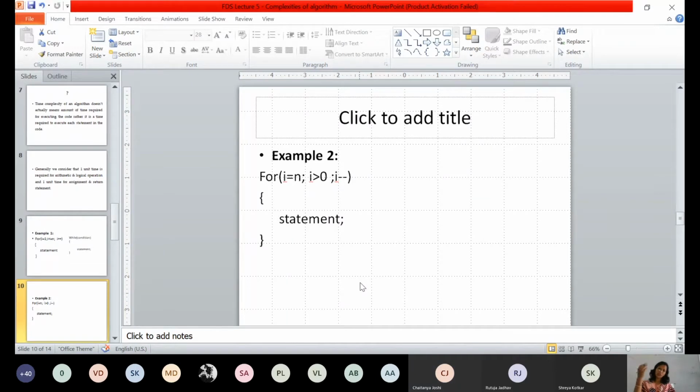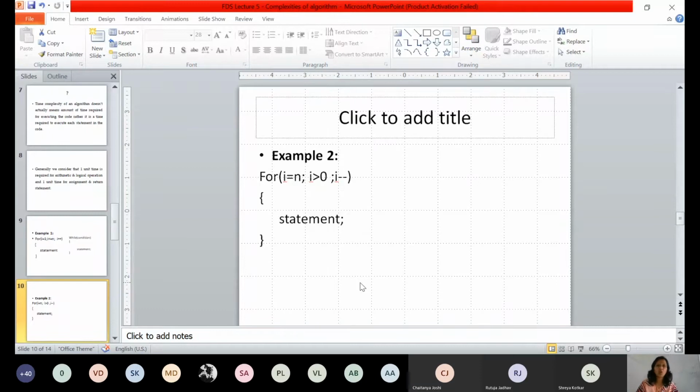In that case your loop was incrementing; now the loop is decrementing. But ultimately your statement will be executed the same number of times, no? The inner statement will be executed n times only. Yes or no? So what will be the complexity of this code? It will remain big O of n, no?